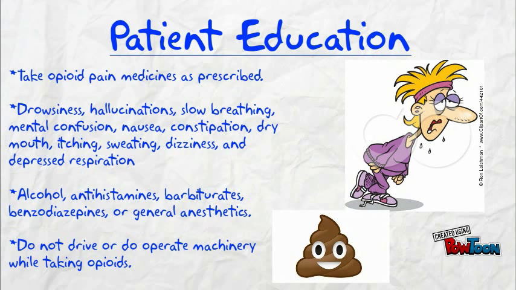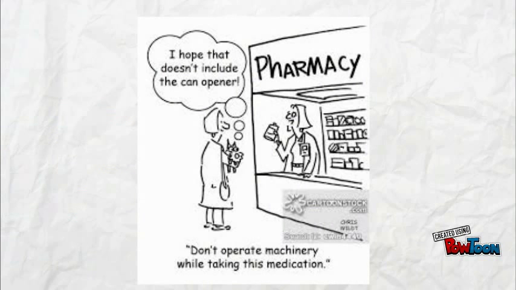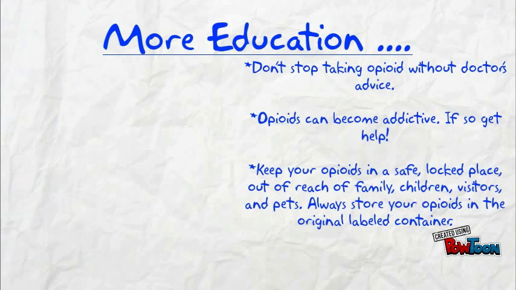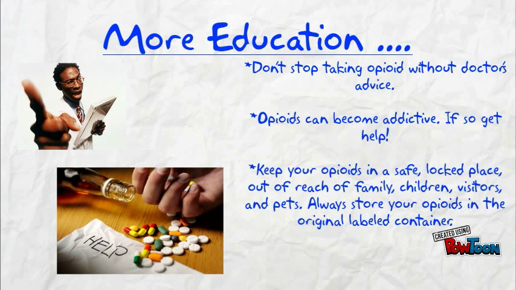Patients being prescribed opioids should be informed to take their medication as prescribed. In addition, they should be made aware of possible adverse effects such as drowsiness, constipation, dizziness, and depressed respirations. Also, avoid using opioids with other CNS depressants like alcohol. Do not drive or operate machinery while taking opioids. Further, patients should be educated not to stop taking their opioid medication without doctor's advice. In addition, patients should be informed that opioids can become addictive, and if needed, they should seek help. Finally, tell the patient that opioids need to be kept in a safe, locked place away from vulnerable populations.